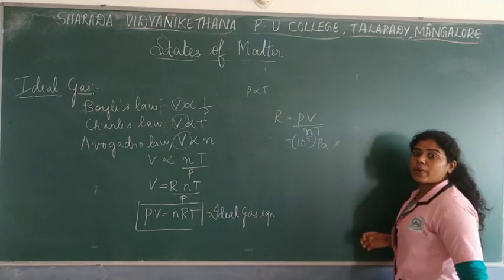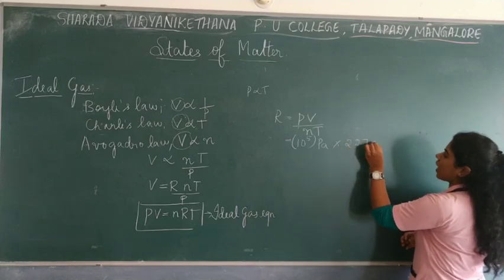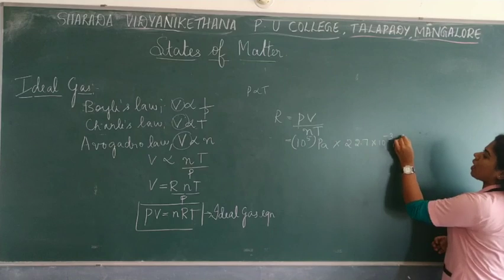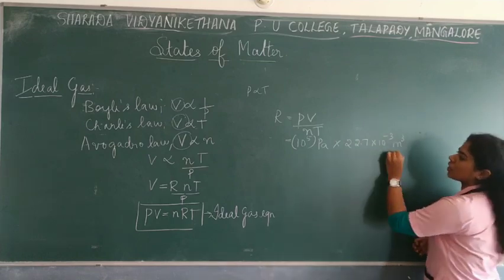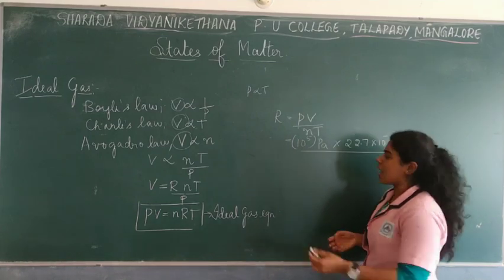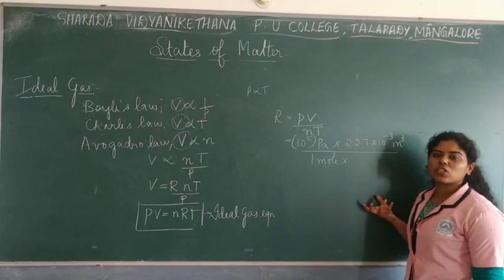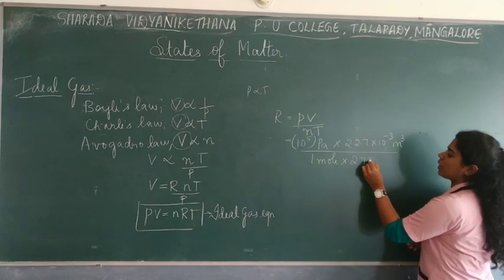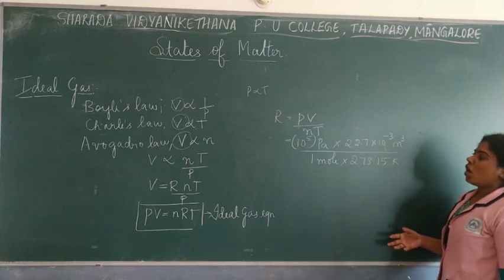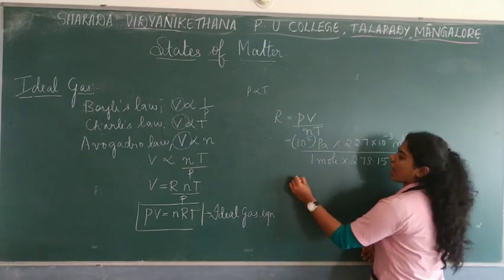As I said, it is 22.7 liter per mole. Now in order to simplify, I will take another unit, 10 to the power minus 3 meter cube, and then you have N. N is 1 mole of any gas. So 1 mole into temperature. Standard temperature is 273.15 Kelvin. Correct?